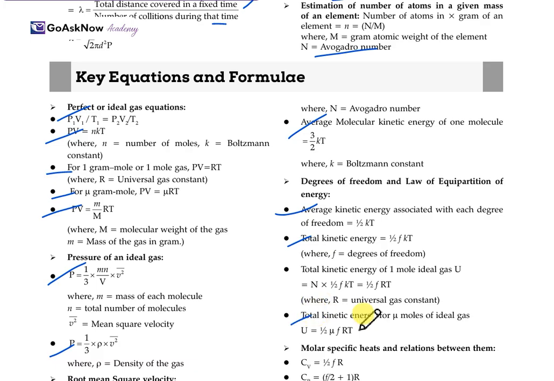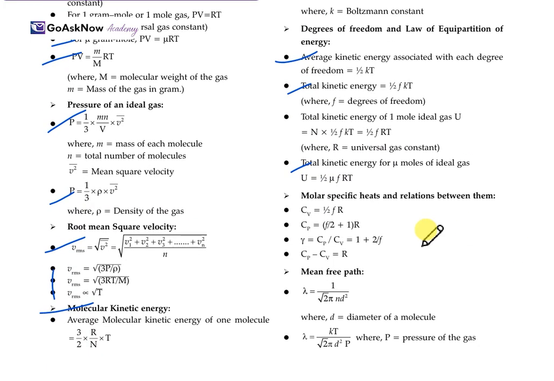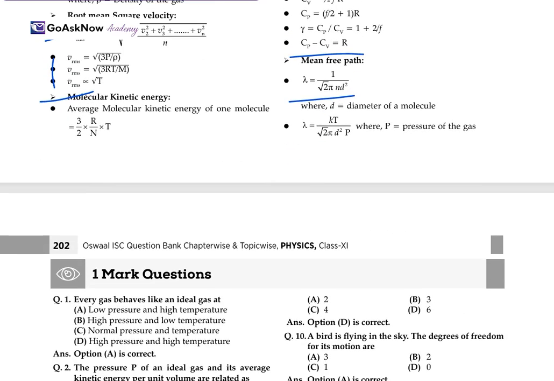Total kinetic energy of mu moles will be half f mu RT, and for molar specific heats the relations between them are: Cv is equal to f by 2 R, Cp is equal to f by 2 plus 1 times R, and gamma is equal to Cp upon Cv, which is 1 plus 2 upon f. Cp minus Cv is equal to R. The mean free path equation is also given: lambda is equal to 1 by root 2 pi n d square, where d is the diameter of the molecule, and also lambda is equal to kT upon root 2 pi d square P, where P is the pressure of gas.